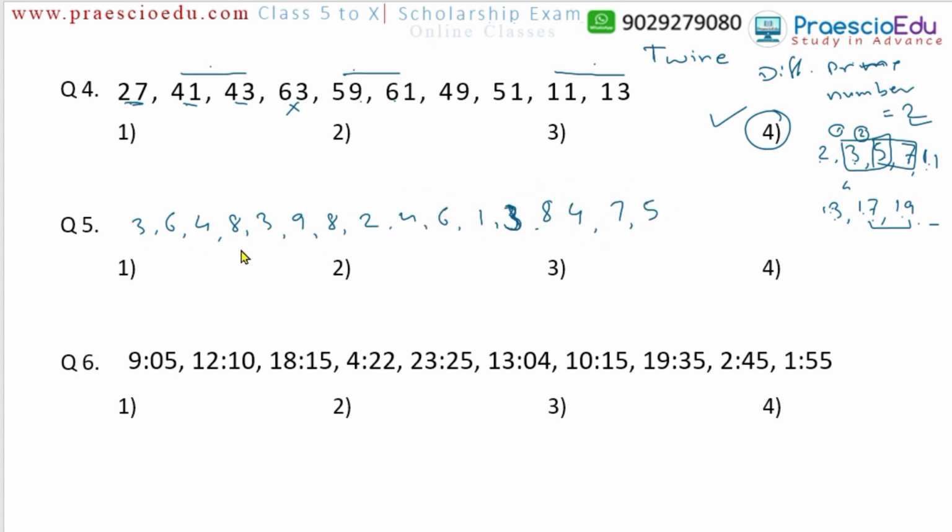How many pairs have the numbers whose product is 24? Product means multiplication. Now, we will start from the left side. Now, 3 multiplied by 6, whether 24 comes? Now, 18 comes. So, this is not our pair.